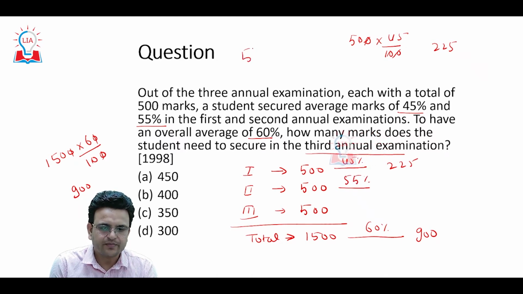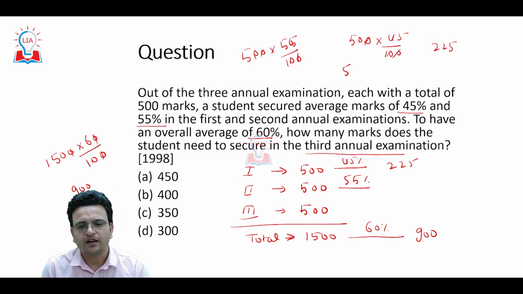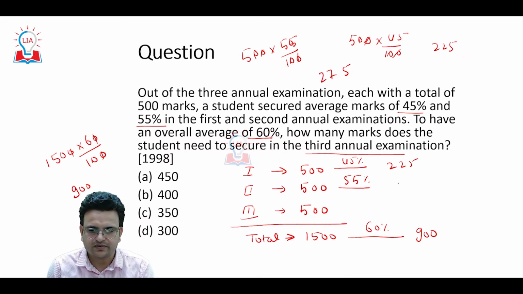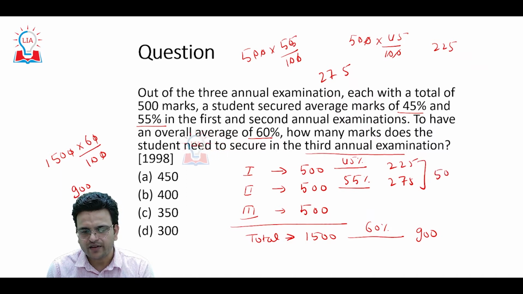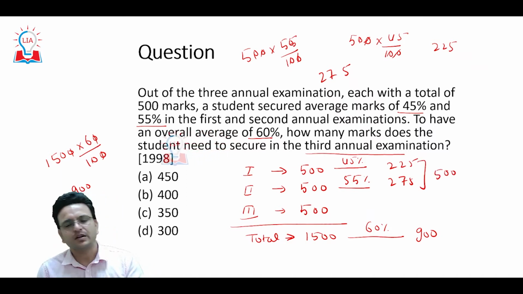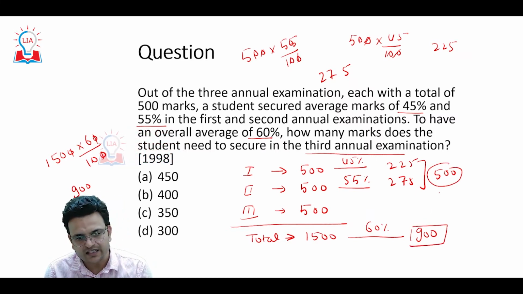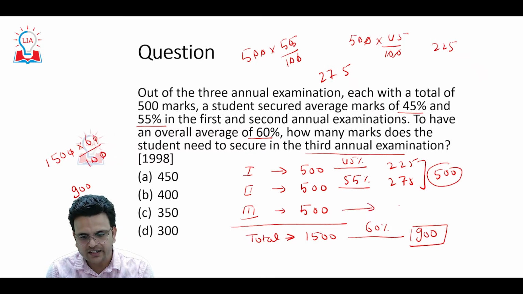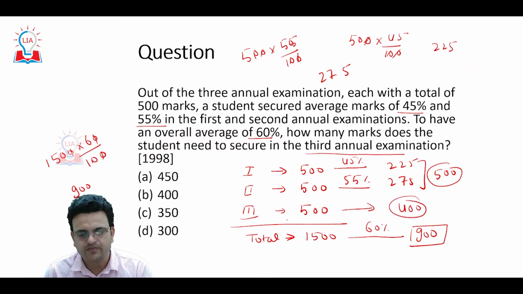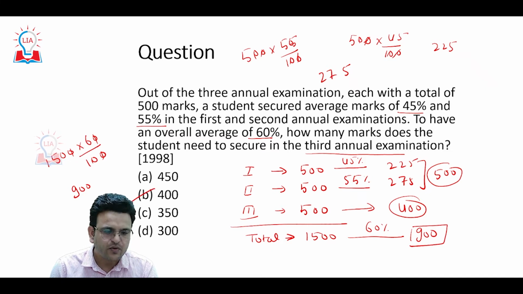So 55% of 500 will be 275. The total will be 500. In 2 exams, the person got 500 marks. He has to get 900 for 60%. So in the third exam, definitely he has to get 400 marks. So the answer will be 400.